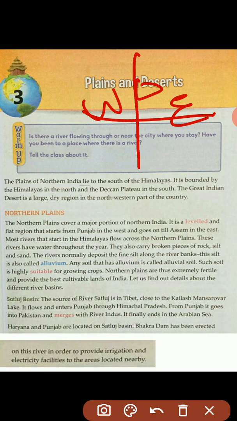That's why. Let's find out details about the different river basins. The word basin is here, student. It means valley. Underline this word. It means valley.